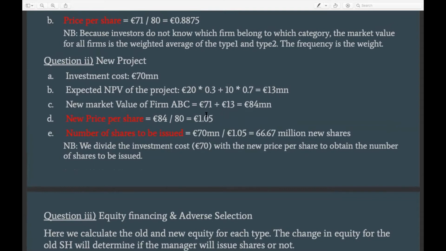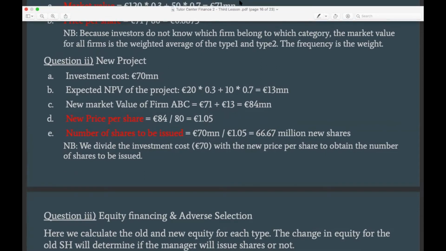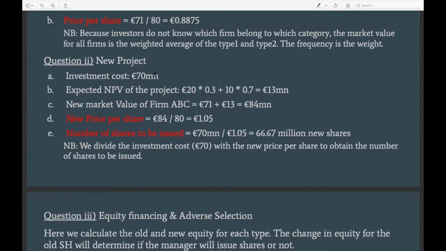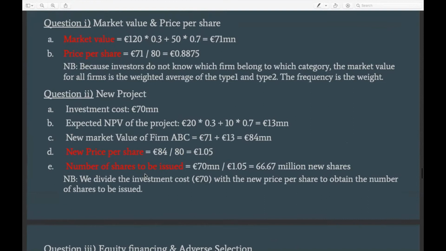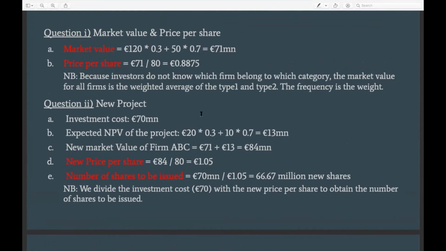So to find how many shares that the company needs to issue, we just need to divide the investment cost by the price per share. And this would give us 66.67 million new shares, which is the amount of shares that firm ABC would have to issue in order to raise 70 million to invest in this project. I will pause briefly so that you can take notes before we move to the next sub-question.